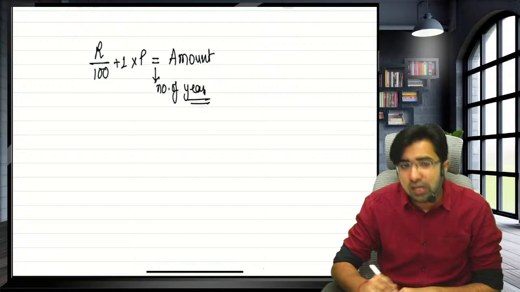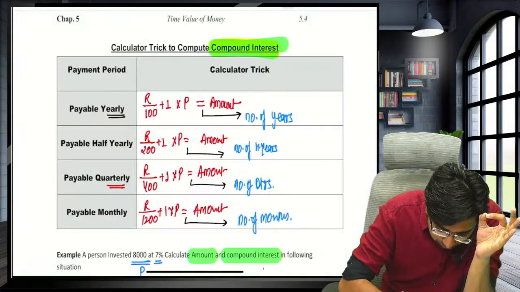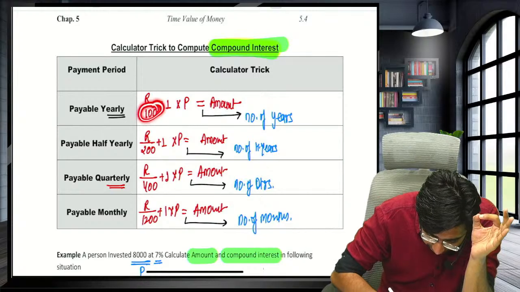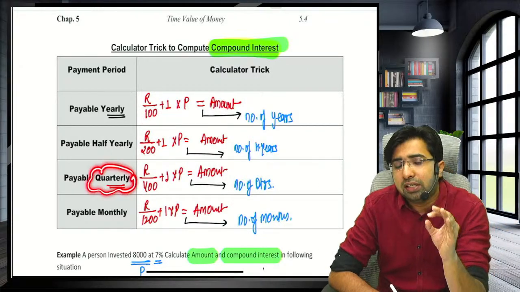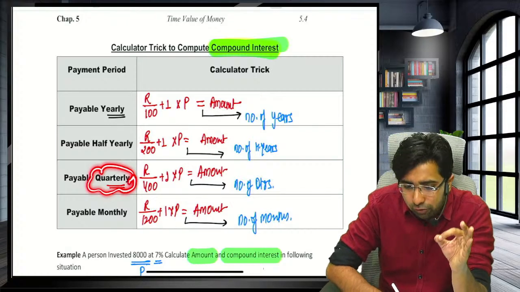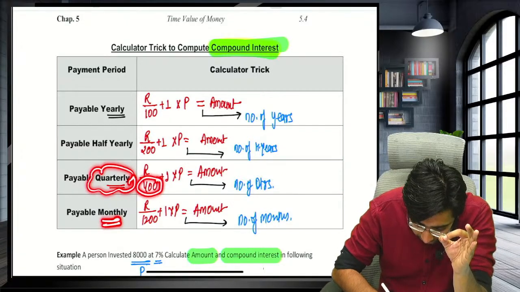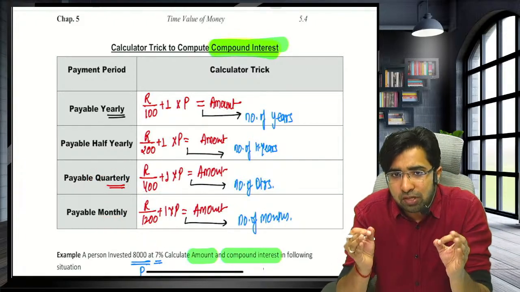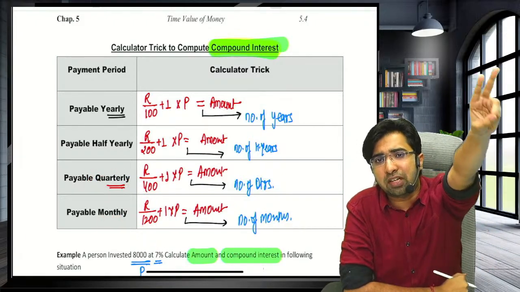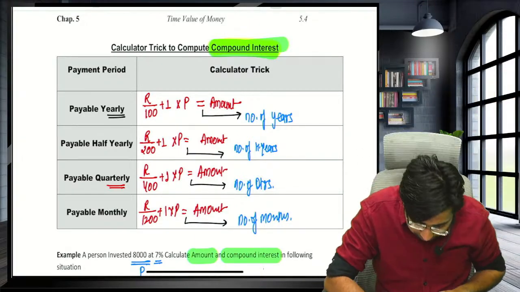Now, if you are getting the interest half yearly, then the trick will be same. Just you have to use the trick R upon not 100, R upon 200. If you are getting the interest quarterly, then you don't need to press R upon 200. You have to press equals to button R upon 400. If you are getting the interest monthly, it will be R upon 1200. So all the trick starts from R upon 100 plus 1. If it is half yearly, R upon 200. If it is quarterly, R upon 400. It is monthly, it is R upon 1200. Plus 1 multiply by principal.